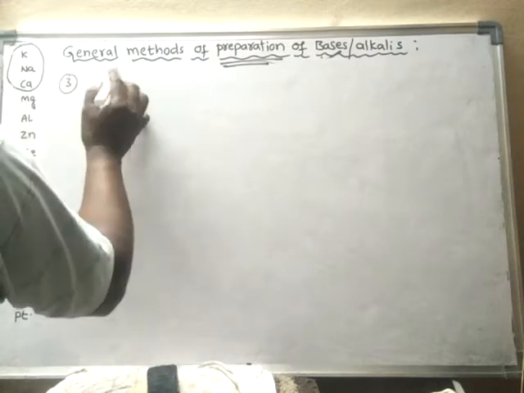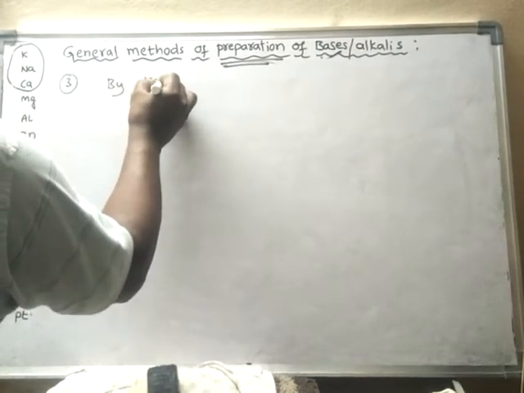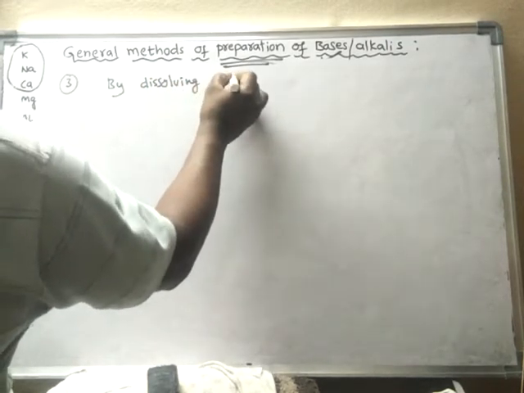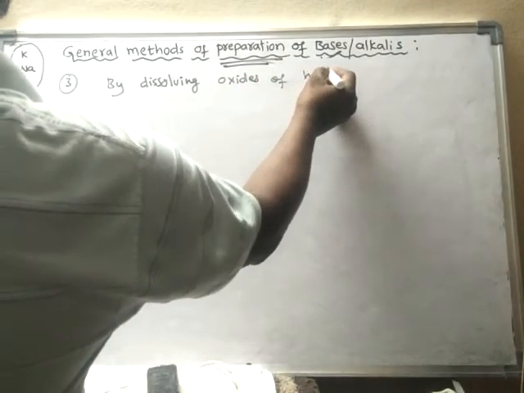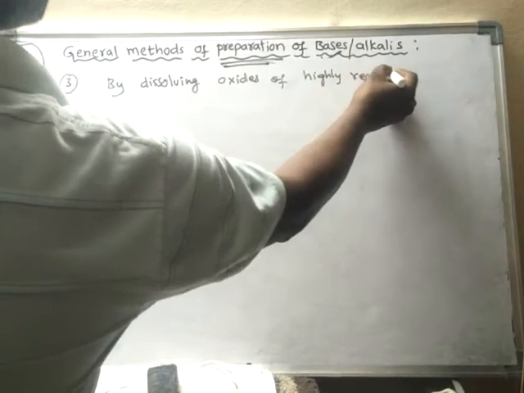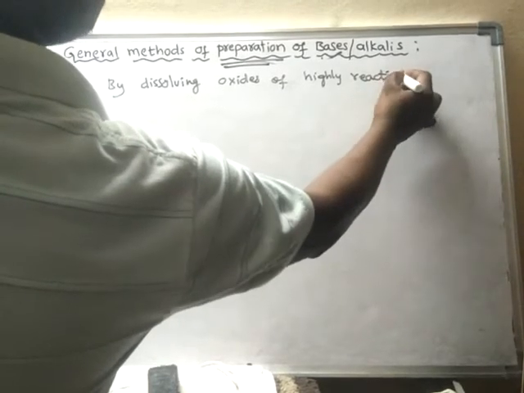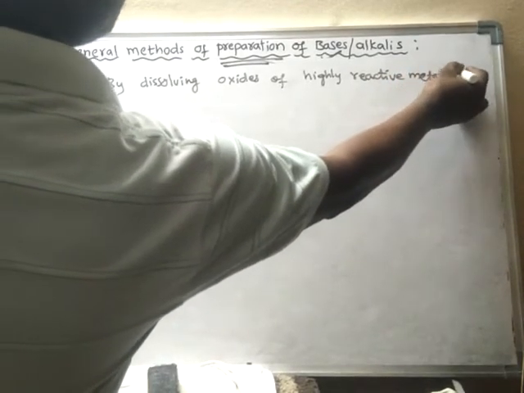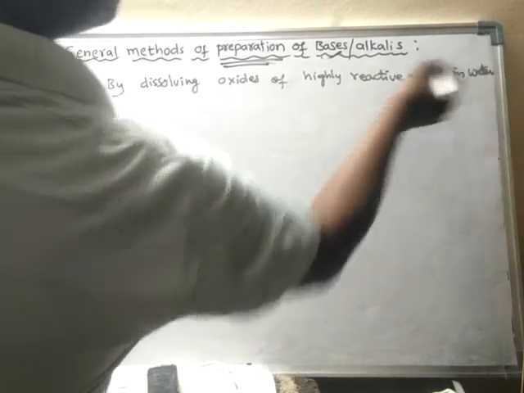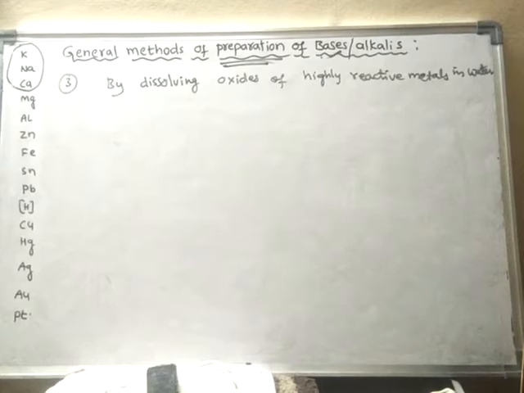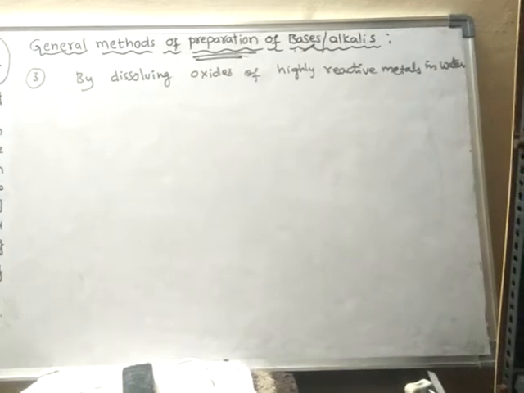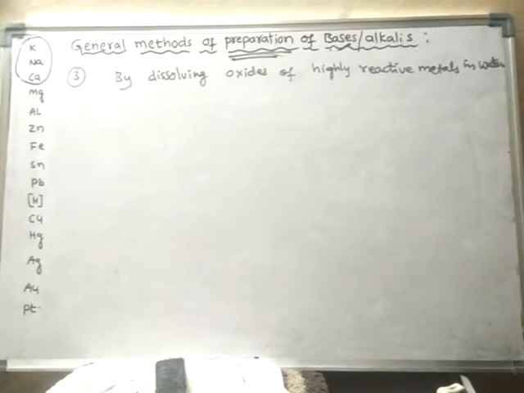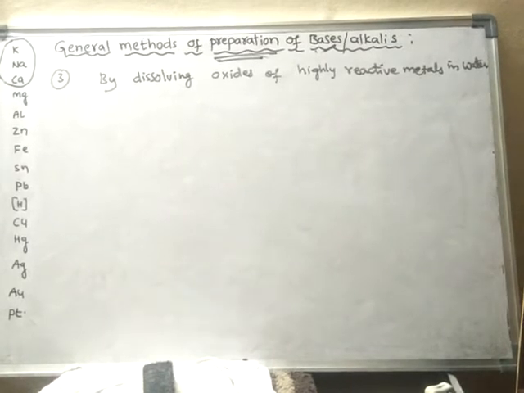That means by dissolving oxides of highly reactive metals in water, they form bases.